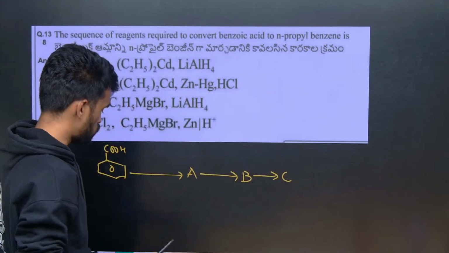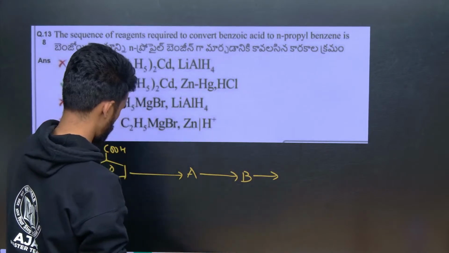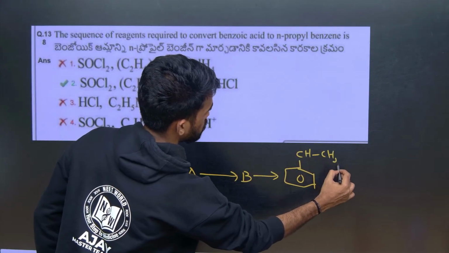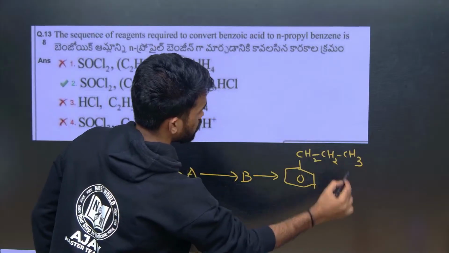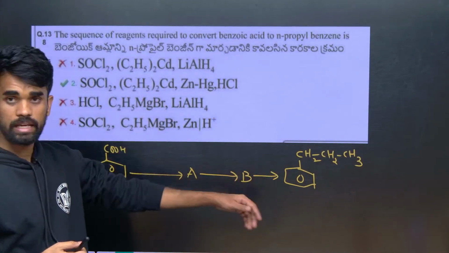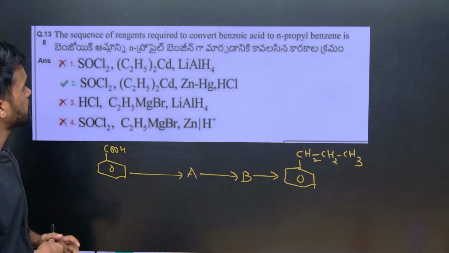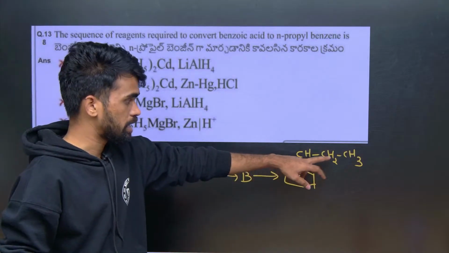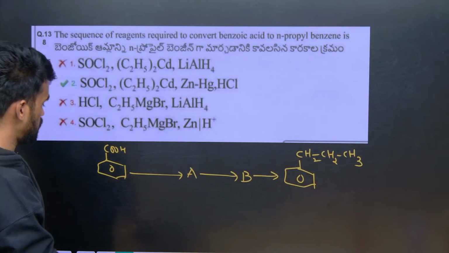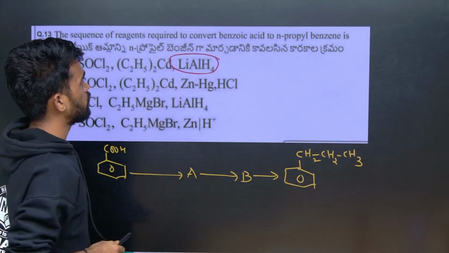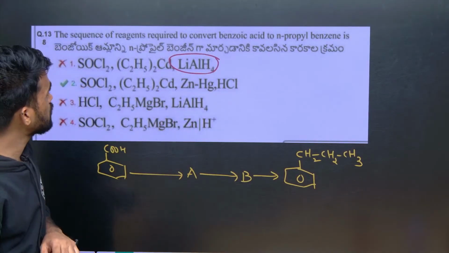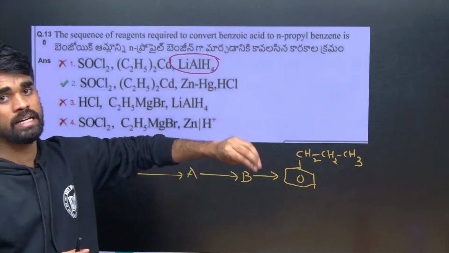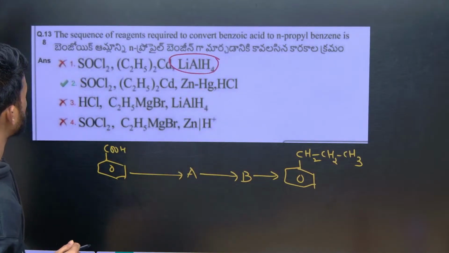So what is our C? They are saying n-propyl benzene. I hope it is clear. From here to here we need to convert. So during this process, what are the suitable reagents we can use? See, we need to get an alkane. If we use lithium aluminium hydride, we have never seen lithium aluminium hydride converting into alkanes. That is done only for alkyl halides, not in other cases. So the first option may not be suitable.